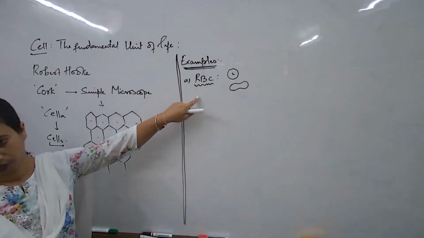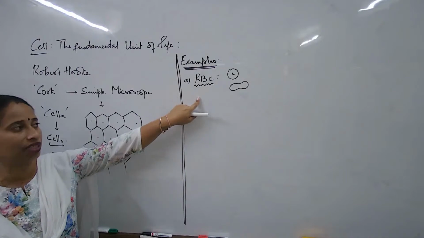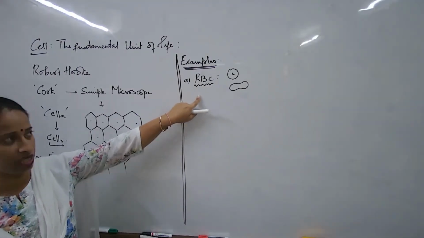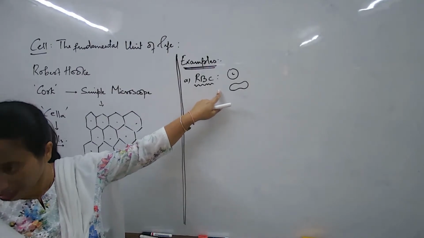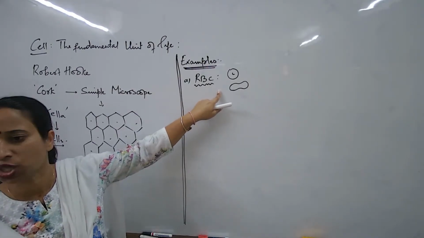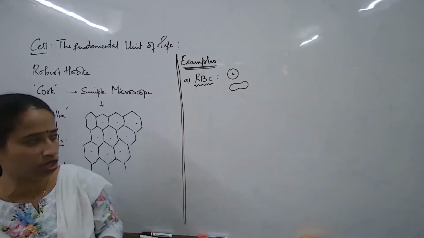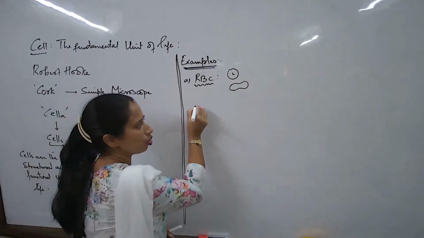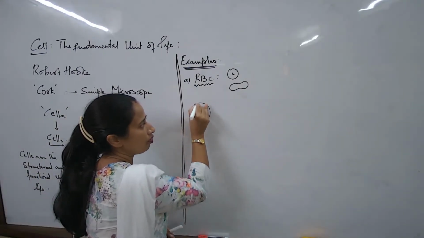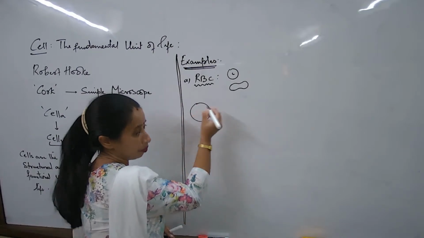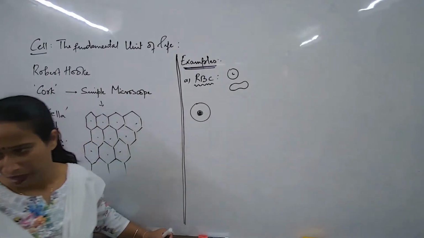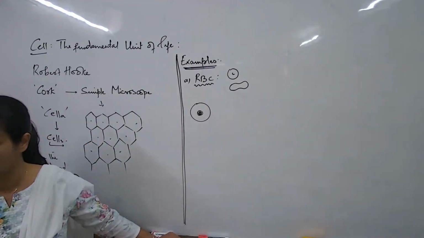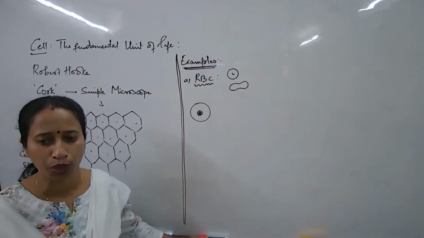So I try to look into this function, this particular example first. When I talk about this RBC, I'm saying that this is a cell which has some special properties. It has a typical structure. But if I draw other normal cells, how should I draw? I will draw a normal single animal cell. I should draw a big nucleus in the center. The moment I draw other normal animal cells, I should always draw a big nucleus in the center.